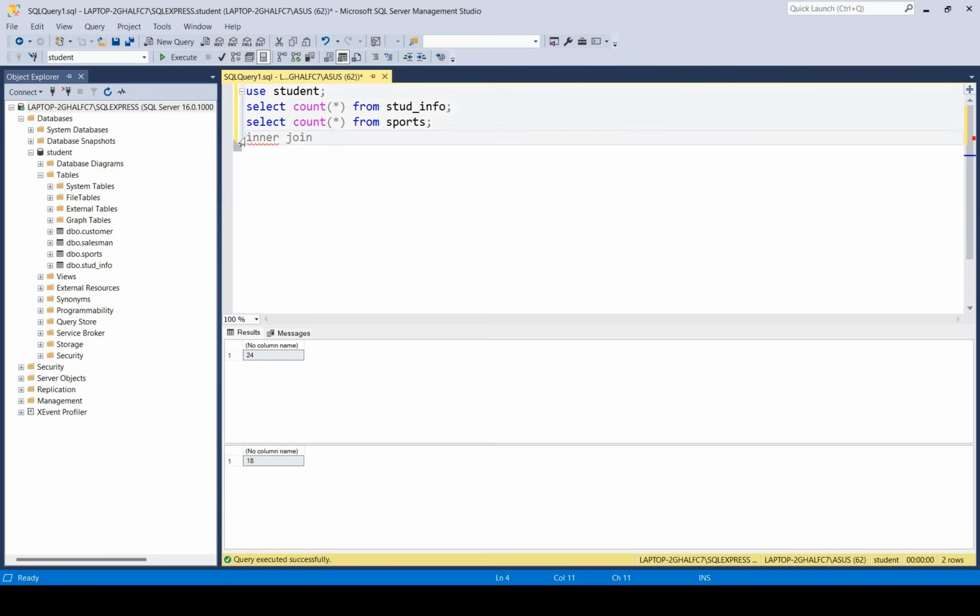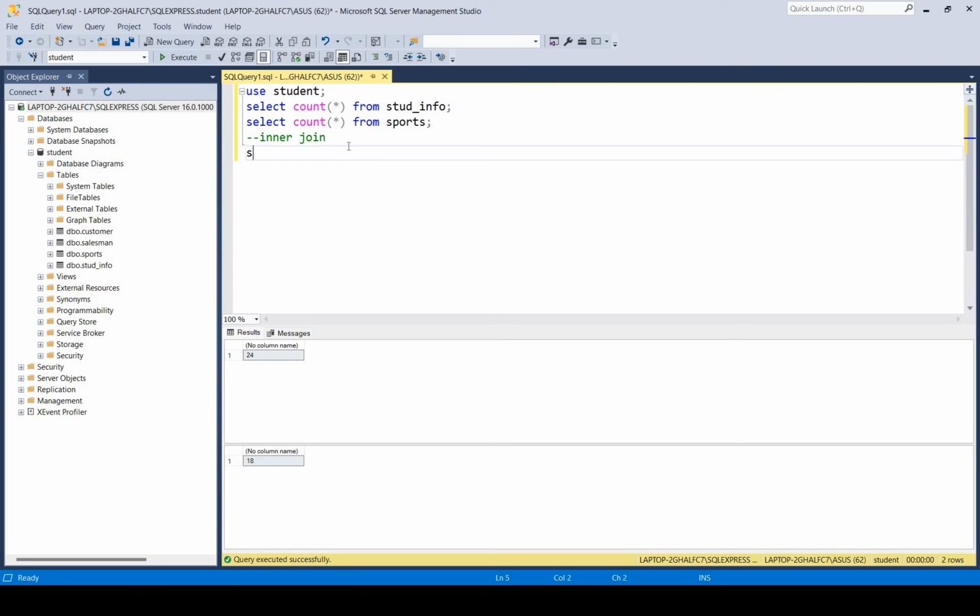I just want to comment it. Control K, Control C. I told you how to comment a particular line in Microsoft SQL Server Management Studio. So this is a way, Control K plus Control C. This is a way to comment a particular line.